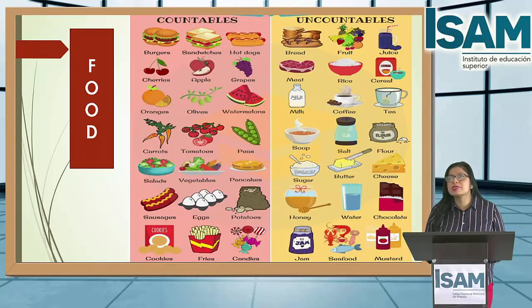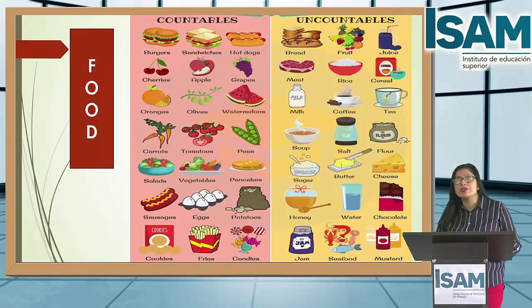Soup, salt, flour, sugar, butter, cheese, honey, water, chocolate, jam, seafood, mustard.